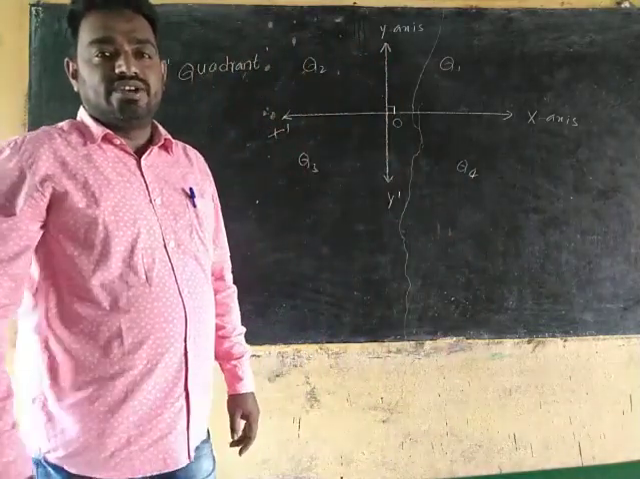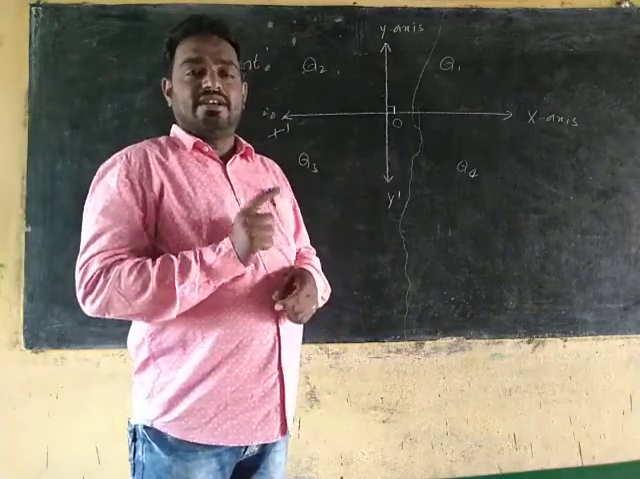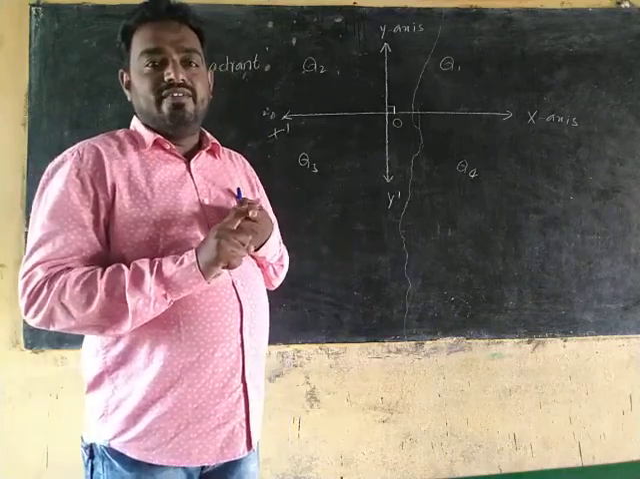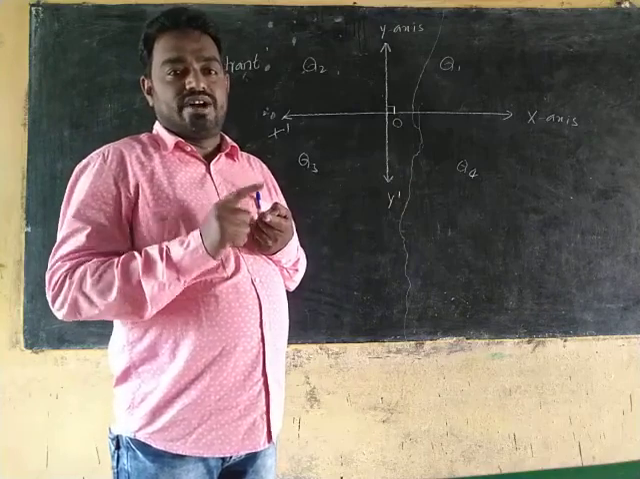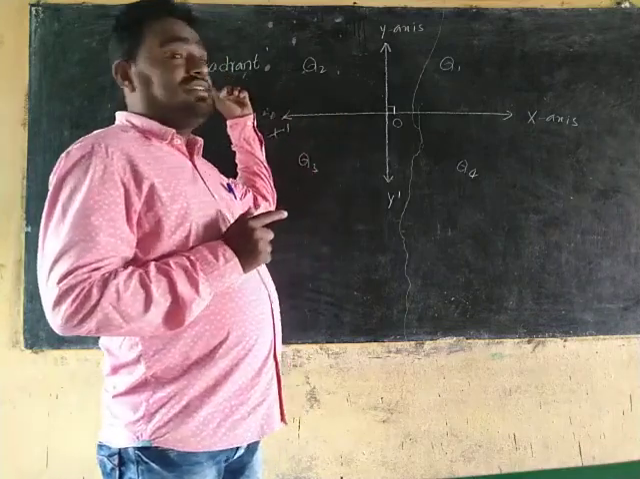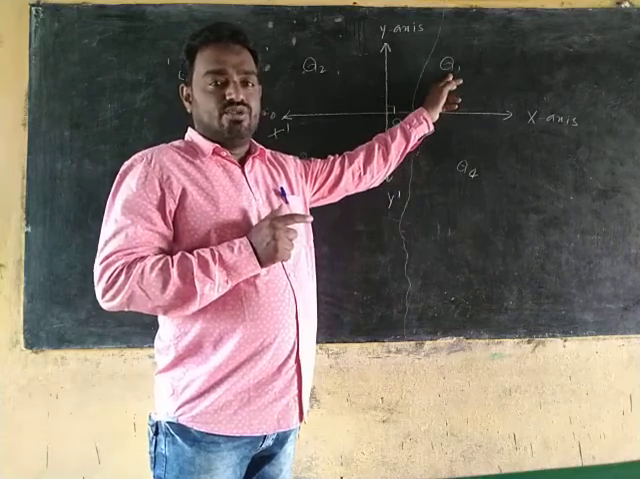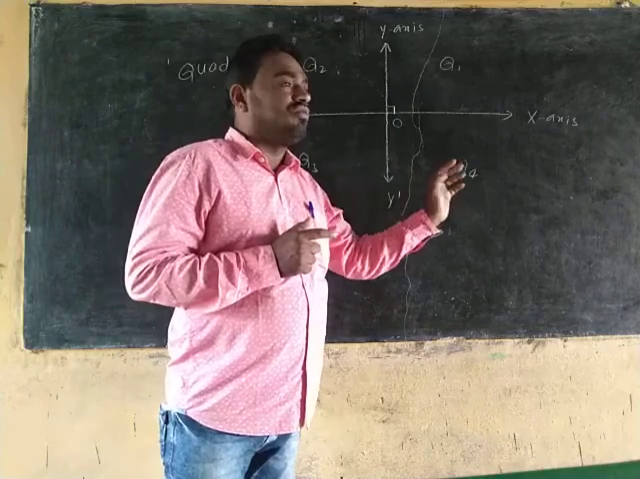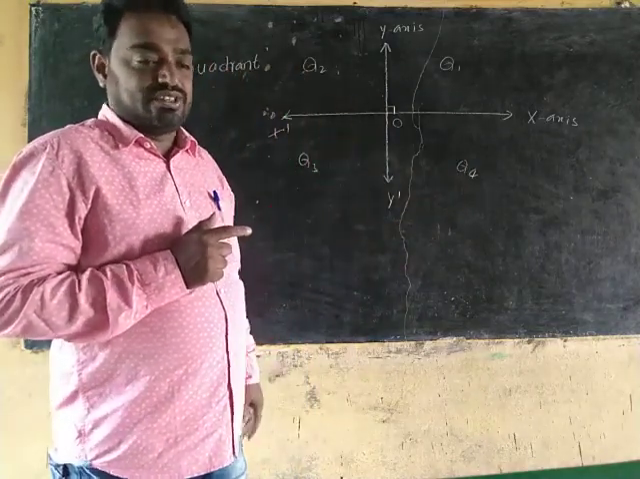Again, what is the definition of a quadrant? The mutually perpendicular lines, nothing but the coordinate axes, divide the plane into four parts. Then each part is called a quadrant. Namely, first quadrant Q1, second quadrant Q2, third quadrant Q3, fourth quadrant Q4. Understood? So this is the quadrant definition.